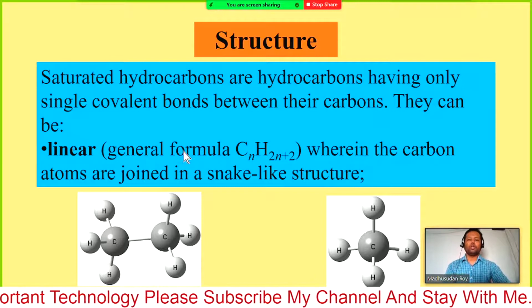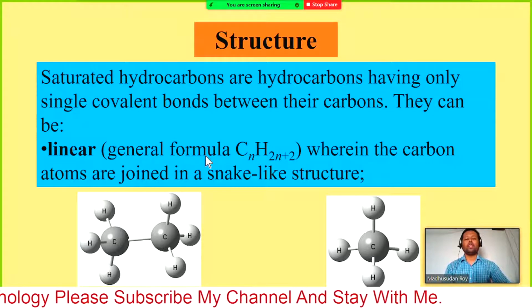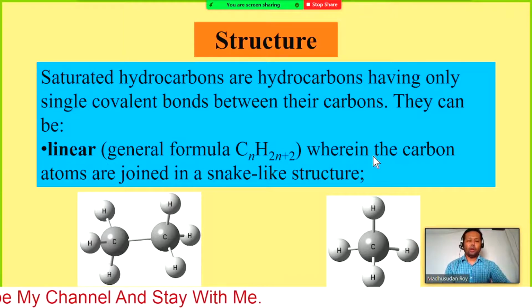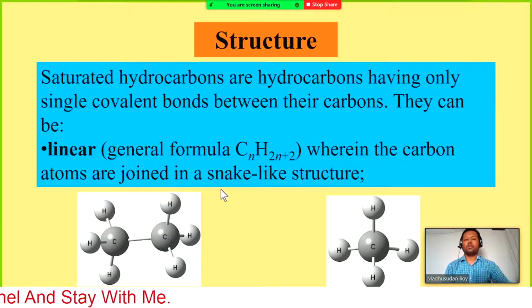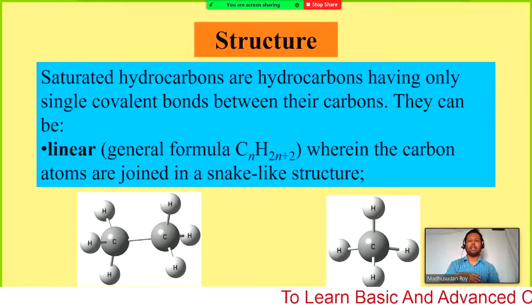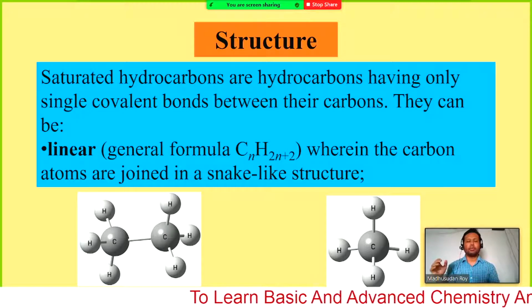Later I will show you the general formula CnH2n+2 for linear and also branched, wherein the carbon atoms are joined in a snake-like structure. That means one end of one carbon is attached to the next carbon, and similarly another carbon is attached to another carbon.